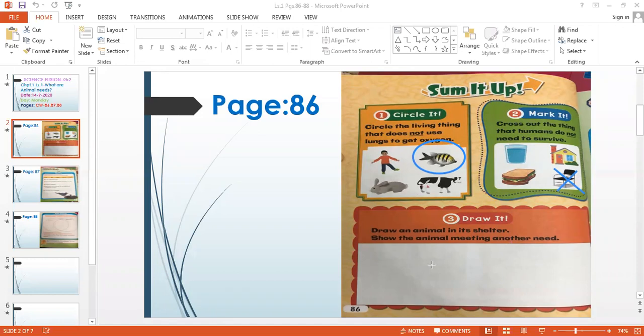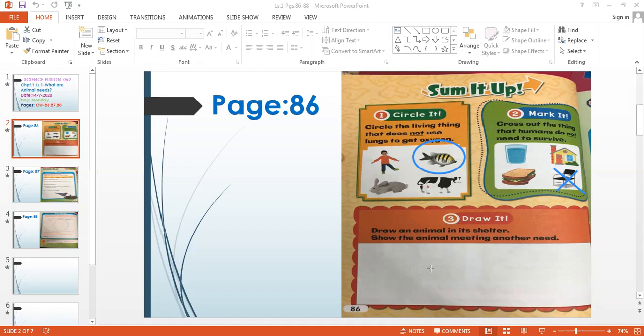So let's cross. And then we have question number 3, draw it. Draw an animal in its shelter. Show the animal meeting another need. So you can draw any animal with its shelter, and also you have to show one need. It may be water, it may be food, or it may be air.